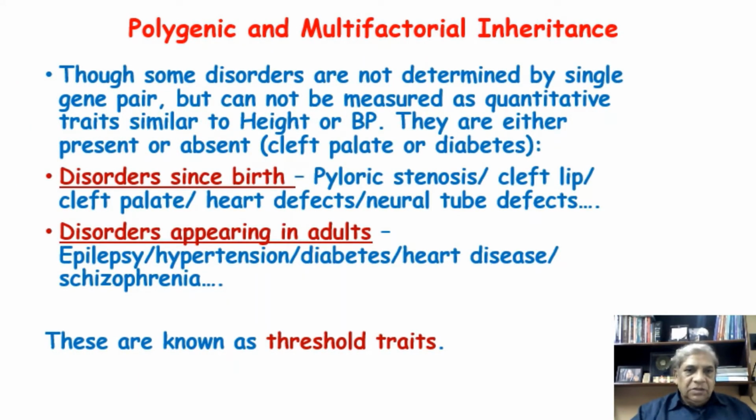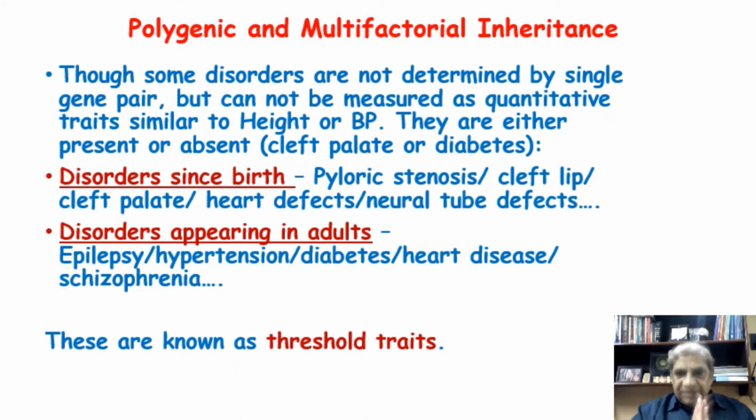Now, some disorders are not determined by a single gene pair, and cannot be measured as quantitative traits, similar to height or blood pressure. In one example, I told you height you can measure, blood pressure you can measure, but there are some traits or characters which you cannot measure. They are still polygenic. I will explain what is polygenic.